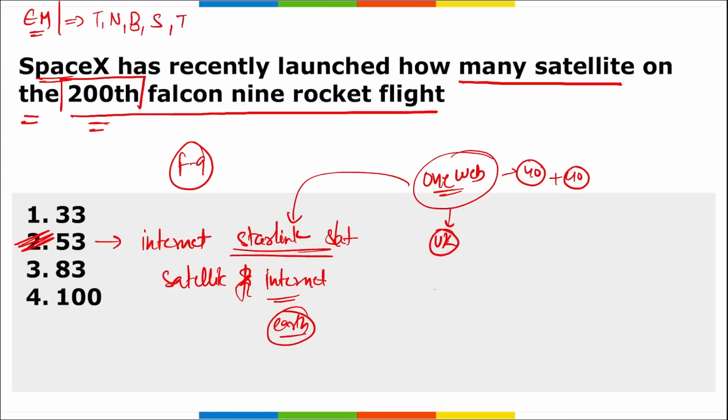To date, SpaceX has launched more than 3800 Starlink satellites, and all Starlink satellites to date have been flown using the Falcon 9 rocket itself. Alright, so the correct option here becomes, recently on the 200th Falcon 9 rocket flight, 53 satellites were launched.